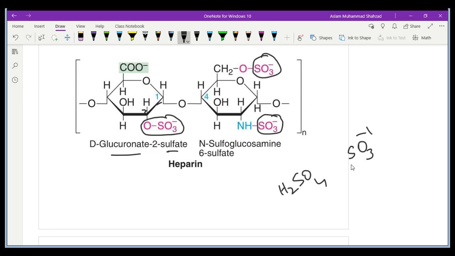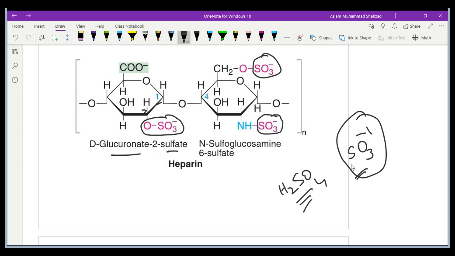So the glucuronate molecule binds at the two carbon position with the sulfate molecule, which is usually present in the form of sulfuric acid, and if it dissociates and then binds with the carbon, it gives you SO3 minus 1. Together these make up the molecule D-glucuronate 2-sulfate, which binds with another subunit, N-sulfoglucosamine 6-sulfate.